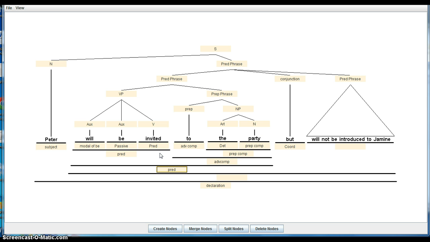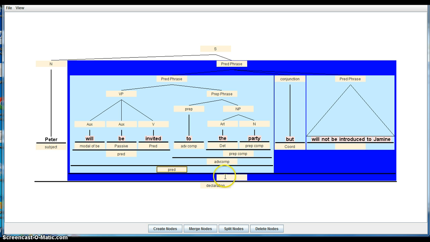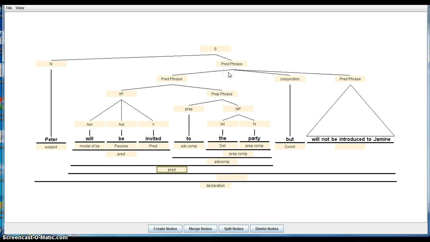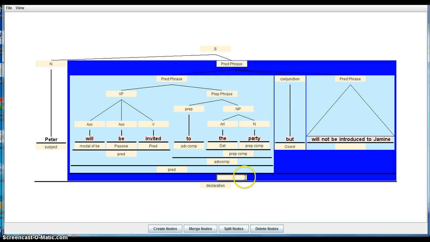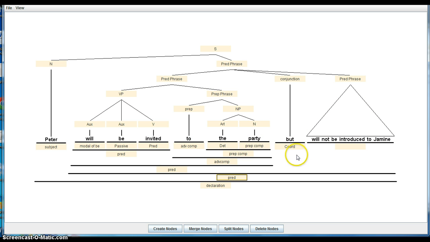We might even think about that as the pre-conjunction predicate, but that's nothing that we have to memorize. And then we have this guy, which is the whole predicate phrase, and so that's the whole predicate, which is will be invited to the party but will not be introduced to Jameen. Okay, and then now we have to do to the right side what we did to the left side. So here we have will.